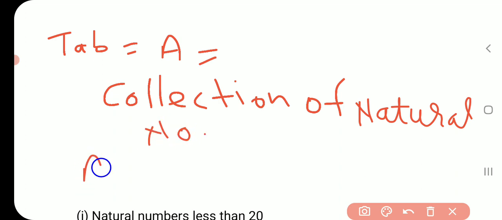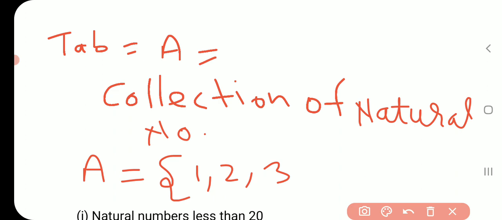How will we write it? A equals 1, 2, 3, because natural numbers start from 1 and go up to infinity: 1, 2, 3, 4, 5, and so on. So in tabular form we write it like that.